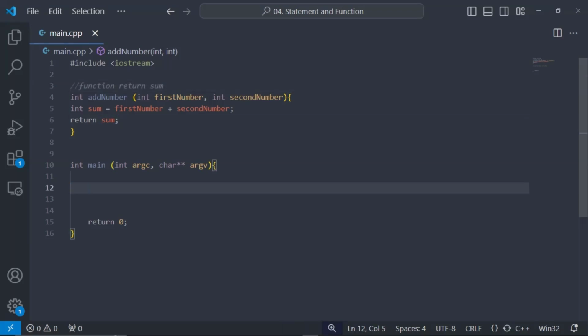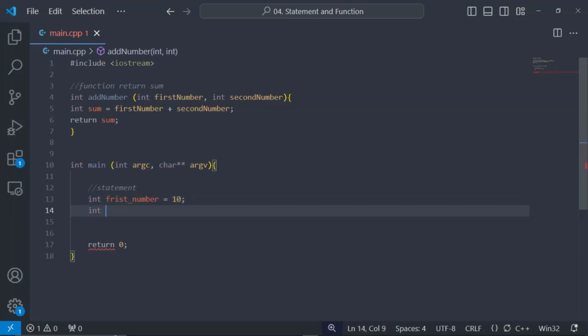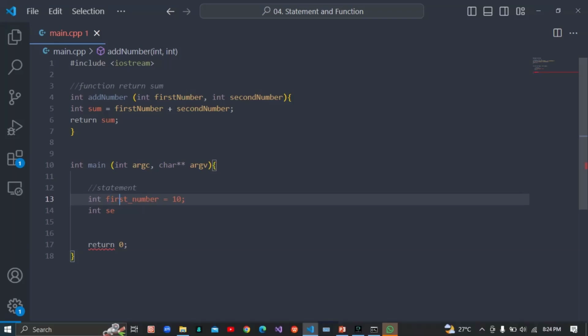So here I'm going to declare a statement. Actually, you know what a statement is, but I'm going to declare it again. So this is a statement. Let's say first num. I know my first is not correct. So second number,